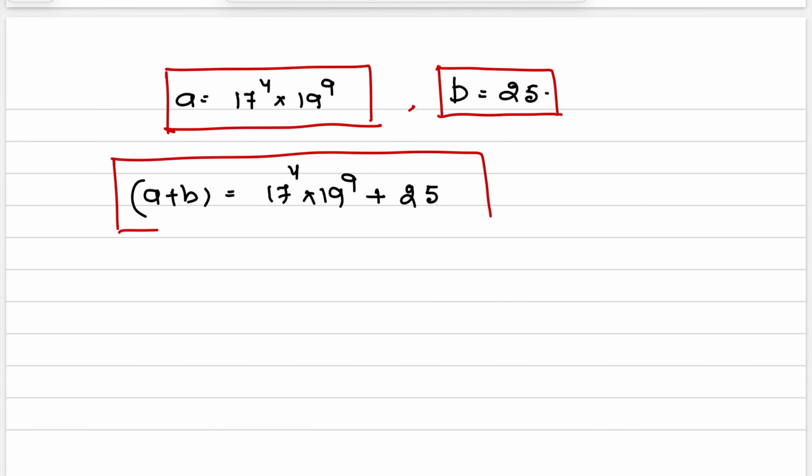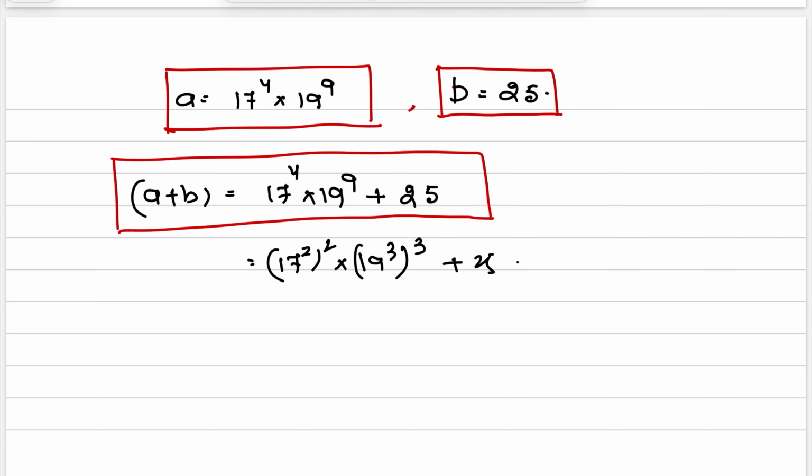Either we can get the values, 19 to the power of 9 is nothing but 19 cube whole cube. You can expand it, or you can keep it as it is: 17 square whole square into 19 cube whole cube plus 25. The final answer is 26951199206199884.